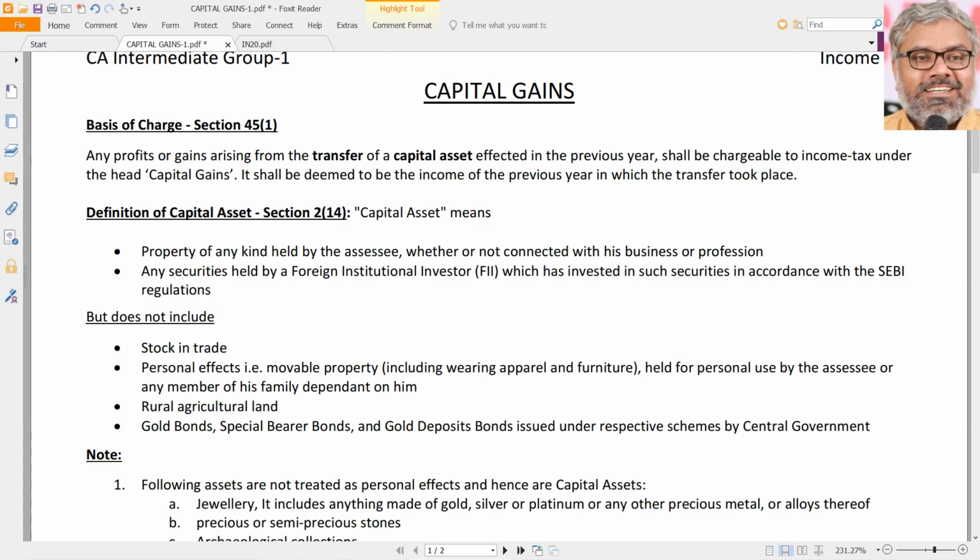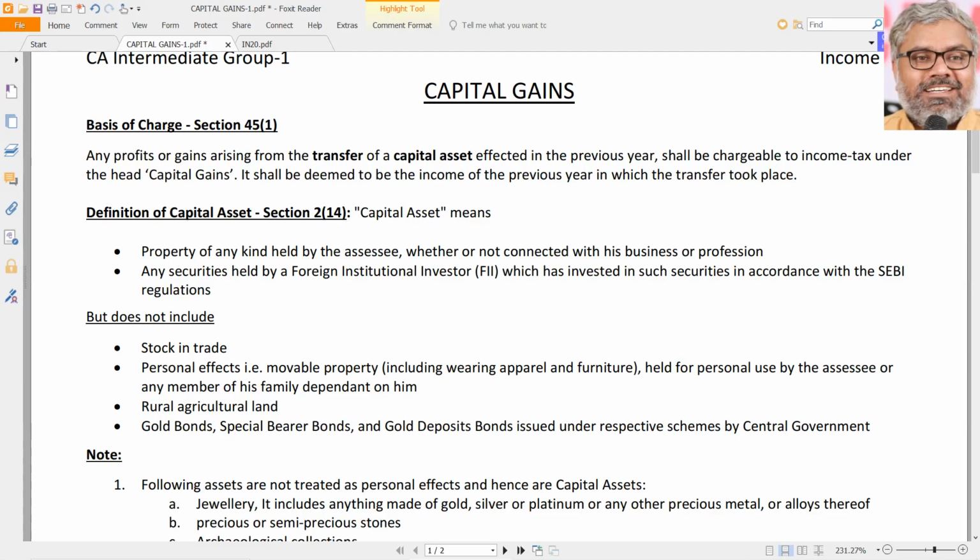When we look at normal taxability, PGBP is PGBP, that is either business income or professional income. Salaries is salaries. Income from house property is income from house property. But capital gains is not just capital gains. Why? Because capital gains itself will have two types of categories. One is short-term capital gain, second one is long-term capital gain.